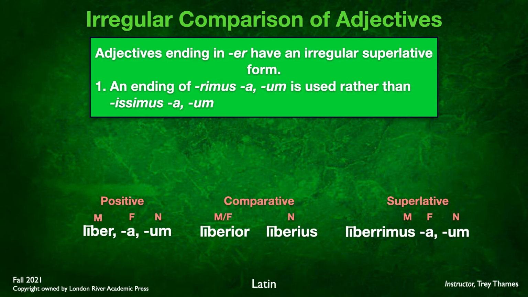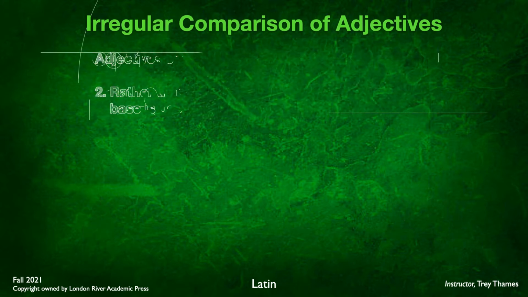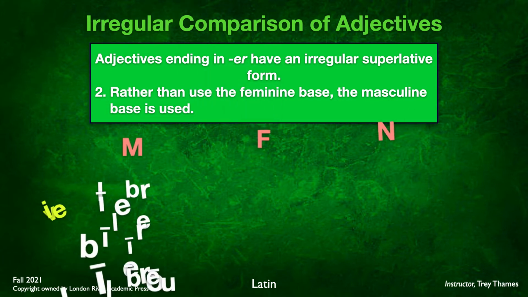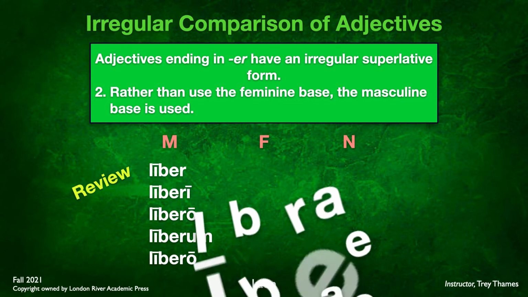Now here's a second point that might be a little confusing, but you can figure this out. Rather than using the feminine base, the masculine base or stem is used. Now, if you remember, for er adjectives, some adjectives like liber, free, have the stem liber throughout all the forms.